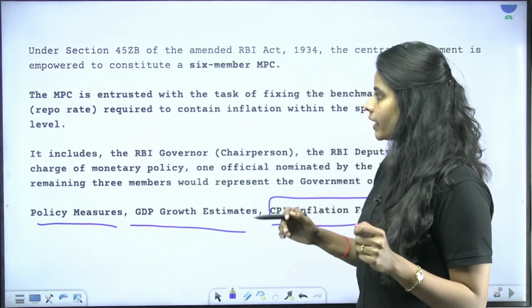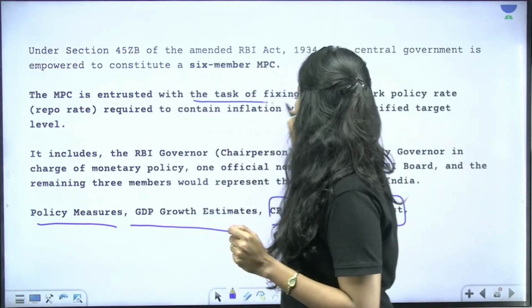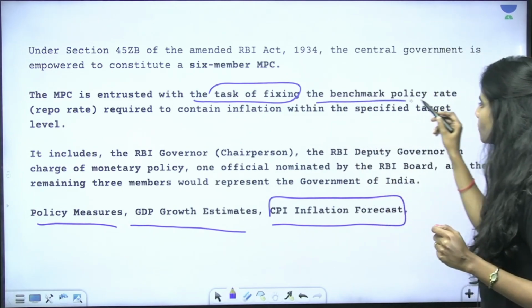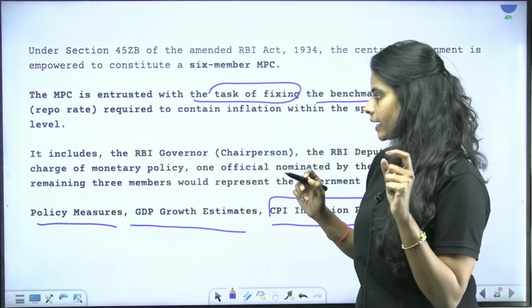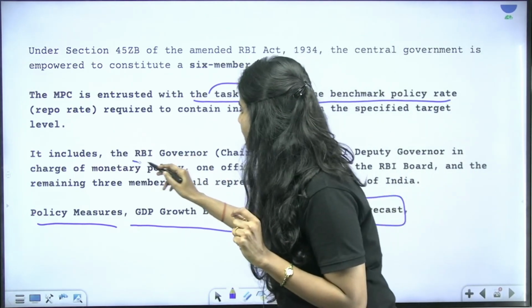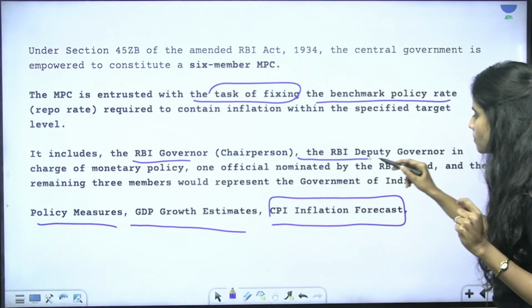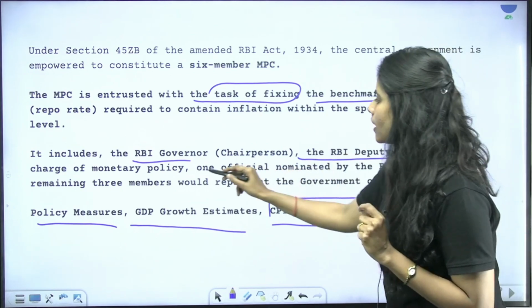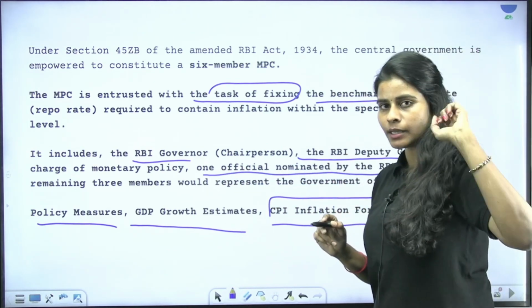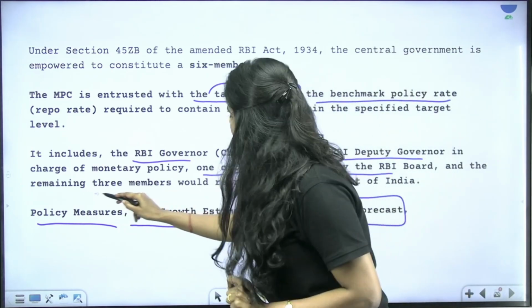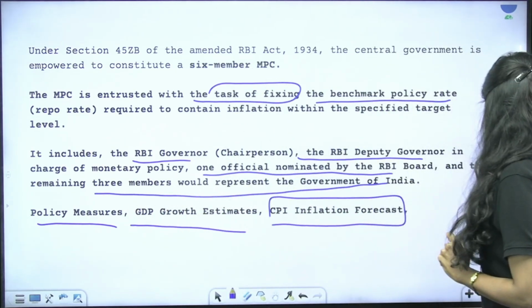It is entrusted with the task of fixing the benchmark policy rate so as to contain inflation within the target. It includes members like the RBI governor, the RBI deputy governor, and one official nominated by the RBI. So in total 3 members from the RBI and the remaining 3 members from the government of India.